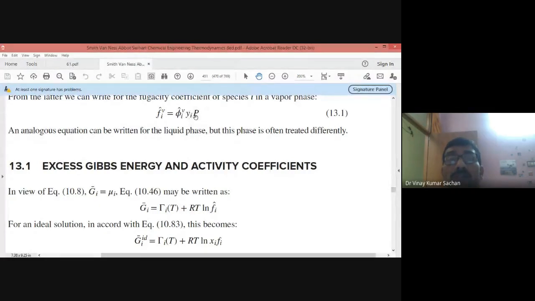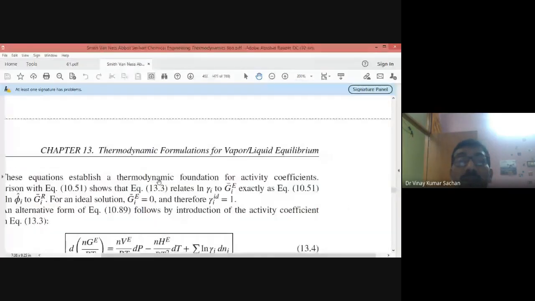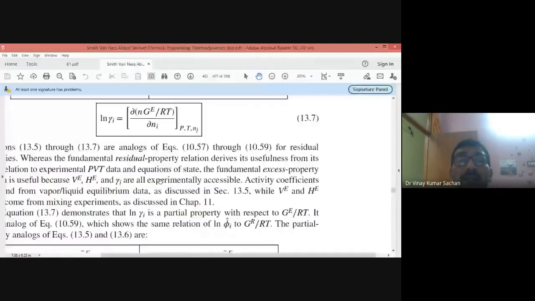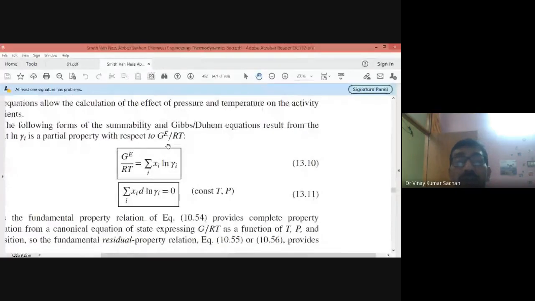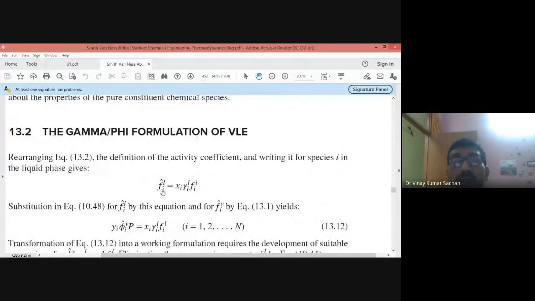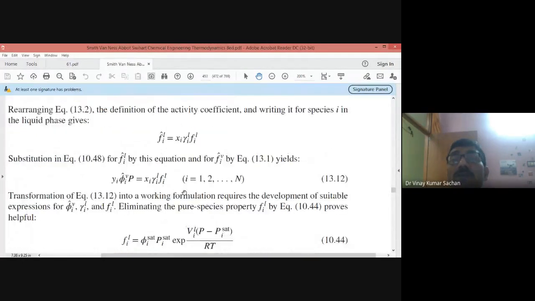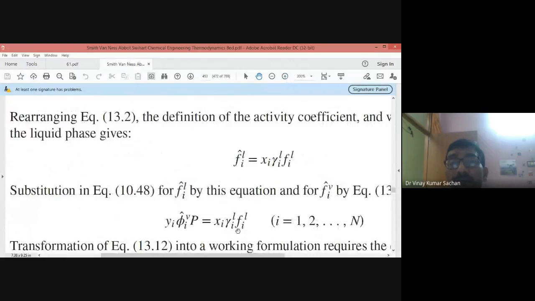You equate these two things and then you can obtain this. These I have already done, so I need not show them again. Simply see this: the fugacity of a component in the liquid phase should be x_i into gamma_i into f_i. You can check.